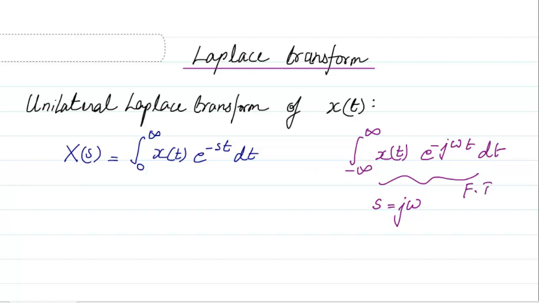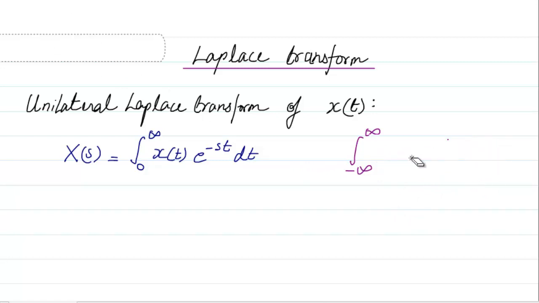So in a way, Fourier transform and Laplace transform are somewhat similar, but the Laplace transform basically talks about stability. That is why we have s, and the Fourier transform basically talks about the frequency axis. That is why we have the omega or f here. Anyway, so this is the equation.